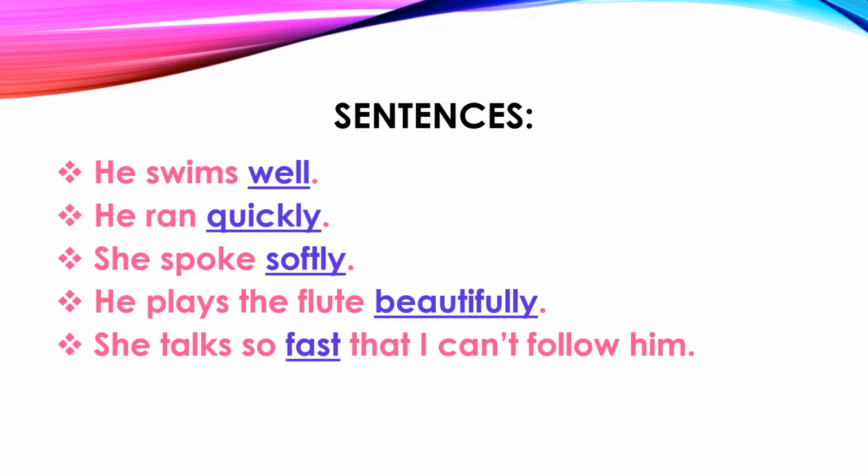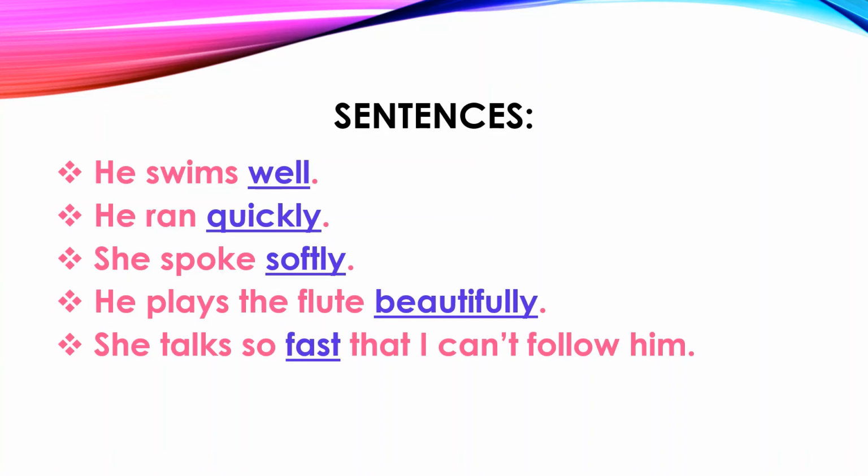See the second example. He ran quickly. In this sentence also, quickly is an adverb of manner because ran is a verb, and when we ask the question, how did he run? We get the answer quickly. It means that it modifies the verb run. So quickly is an adverb of manner.